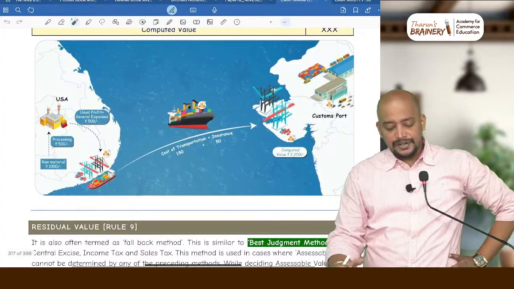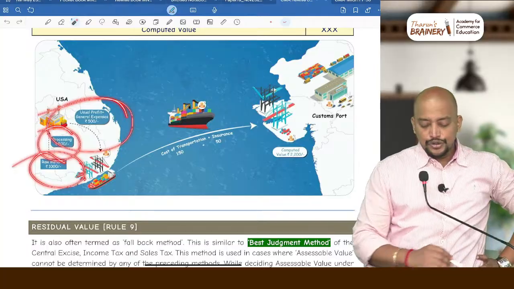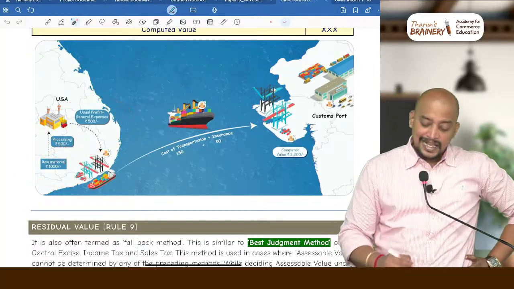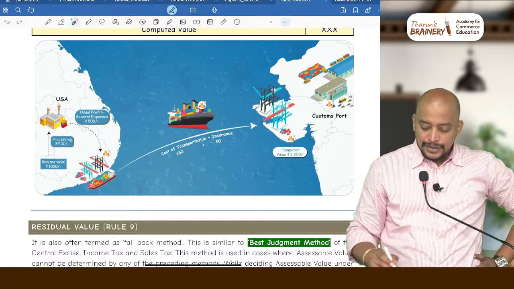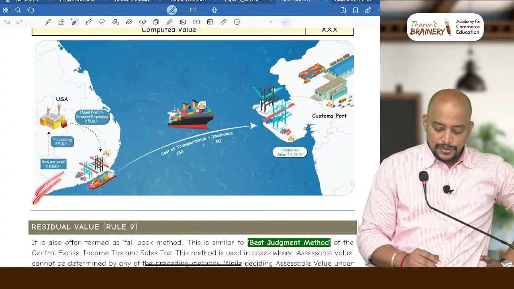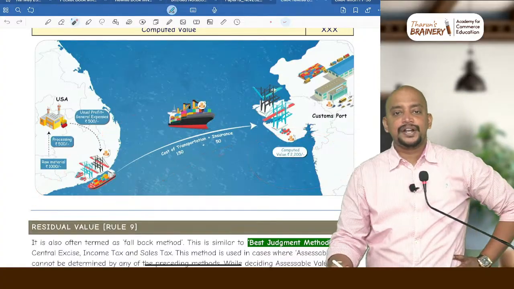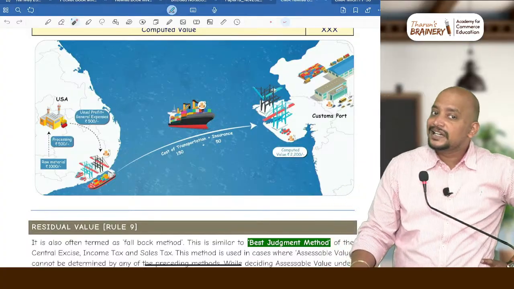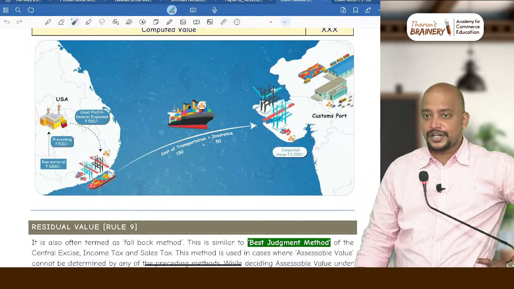In computed value, we'll take raw material cost, processing cost, usual profit and general expenses, and transportation cost from where to where? From there to here. So finally we get the computed value. That computed value will be 1,500 plus 500, 2,000 plus 200, 2,200. This is about computed value method. Is it clear? So there are two methods, either deductive value method or computed value method.